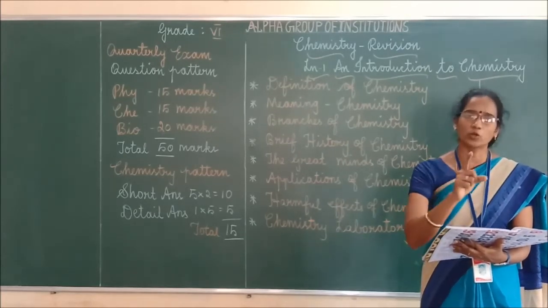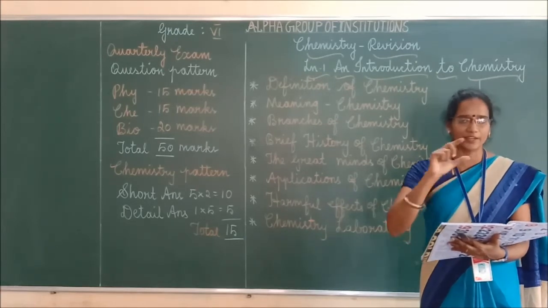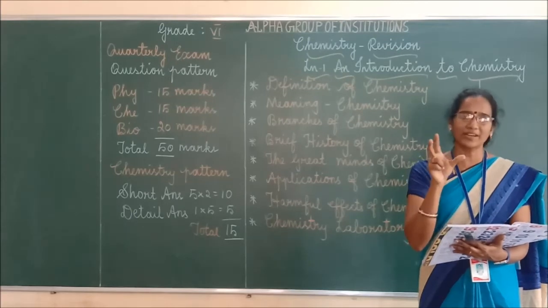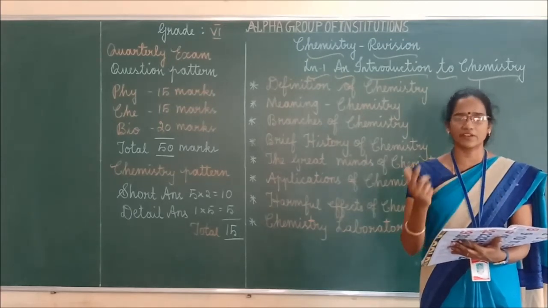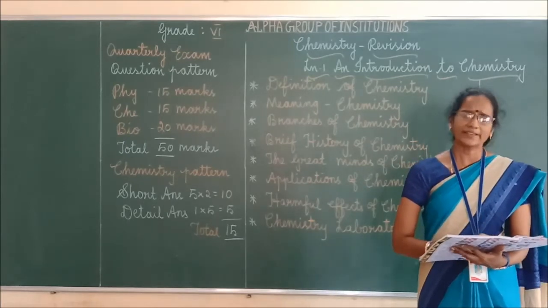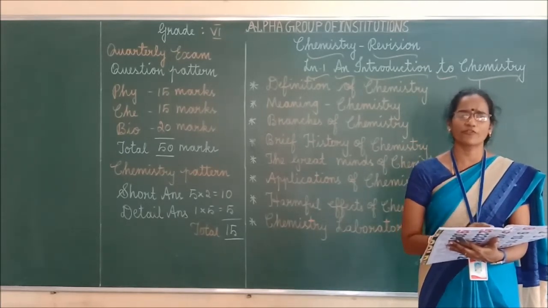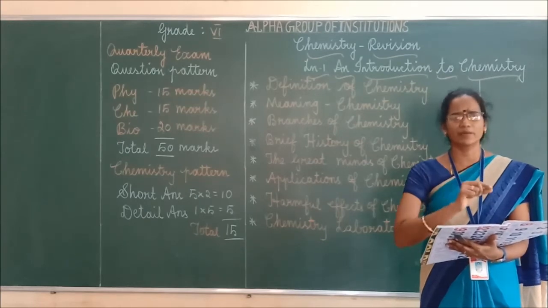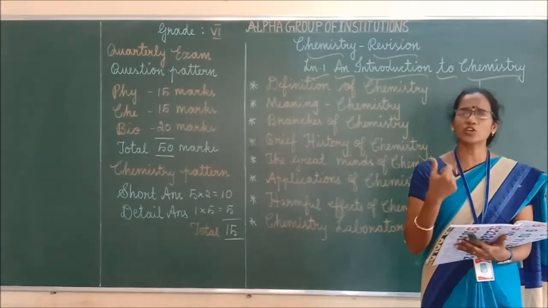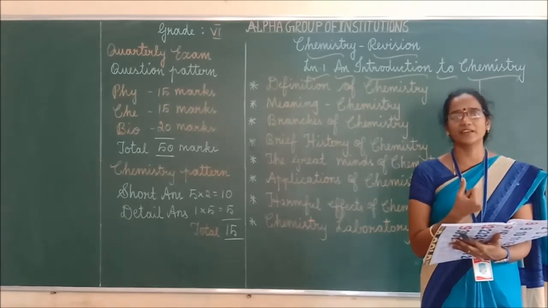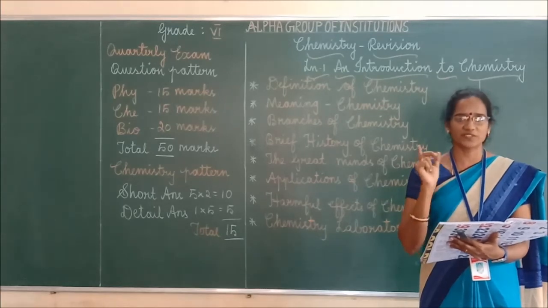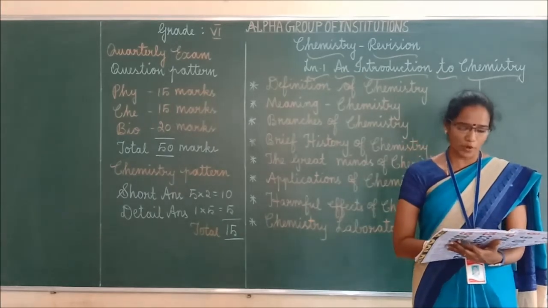Okay, what are the safety rules? First you have to follow the instructions. Before entering into the chemistry laboratory, you should follow the instructions. What are the instructions given in the lab? So all those things you have to follow. Okay. Next you have to know the location of the safety equipment. In the chemistry laboratory, many safety equipments are there. Okay. So we have to handle those equipments in a very careful manner. So safety measures are very important in the laboratory.